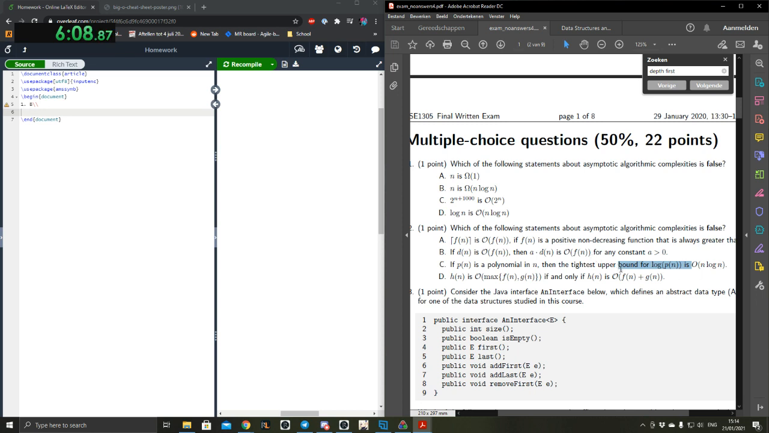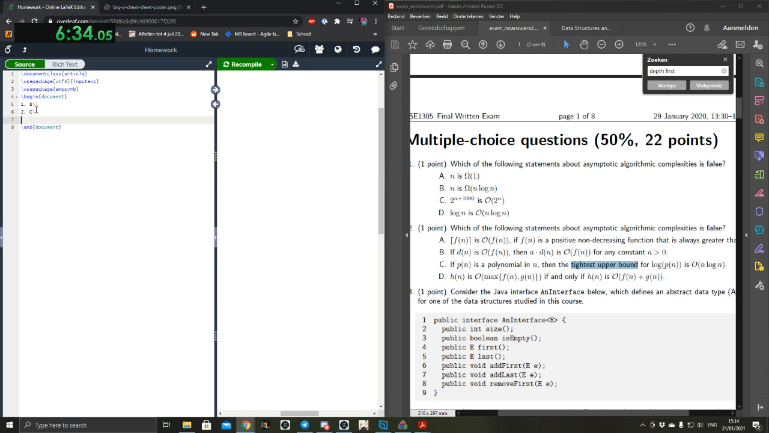What's important to keep in mind is they ask for the tightest upper bound. While the function log n is theoretically speaking big O of n log n, because it is n log n or faster, it's not the tightest upper bound, because the tightest upper bound would be big O of log n. Therefore, 2 is C. We know that one is wrong.